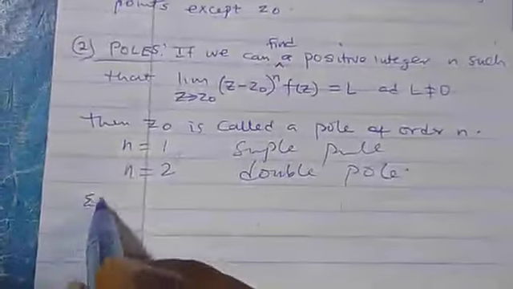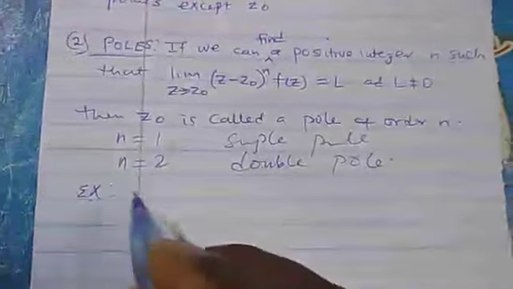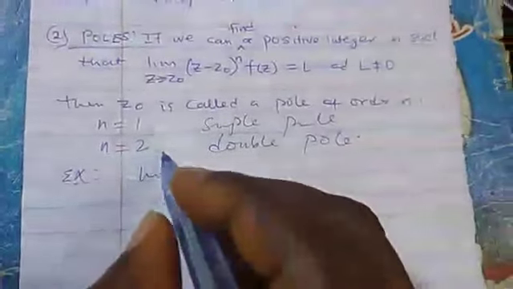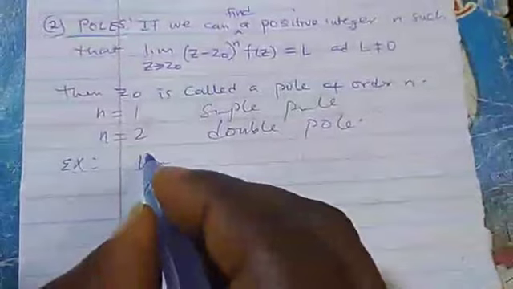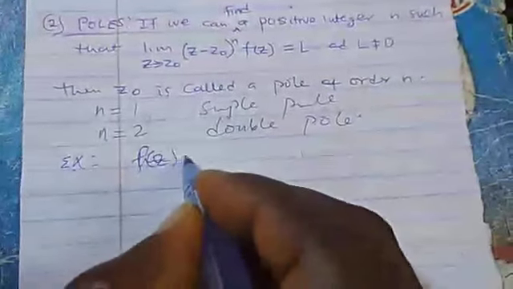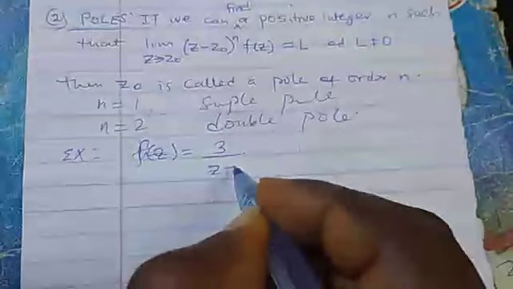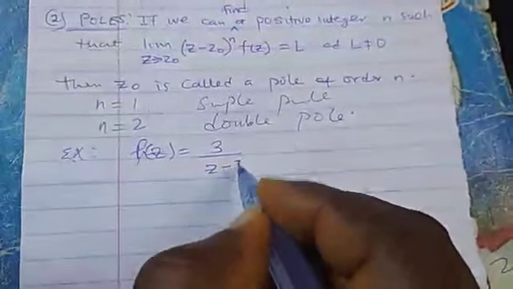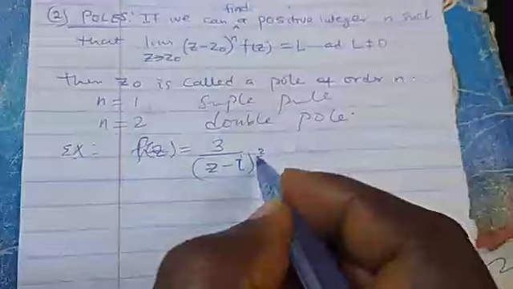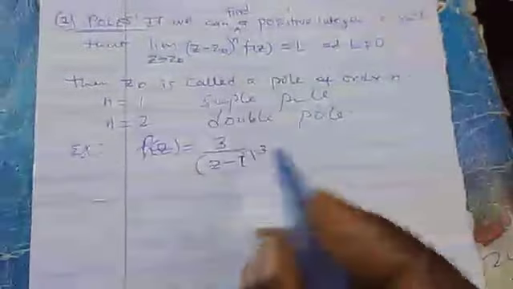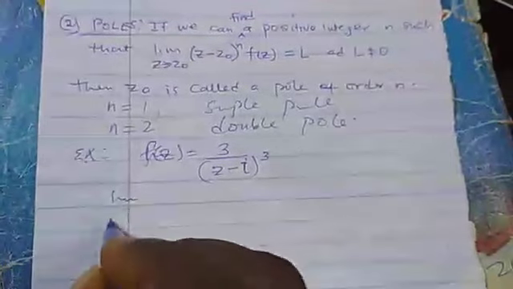So let's consider this. Let's assume that we want to consider f of z to be 3 over z minus i raised to power 3. Now, to know which type of pole this is, or whether it is even a pole, you find the limit.